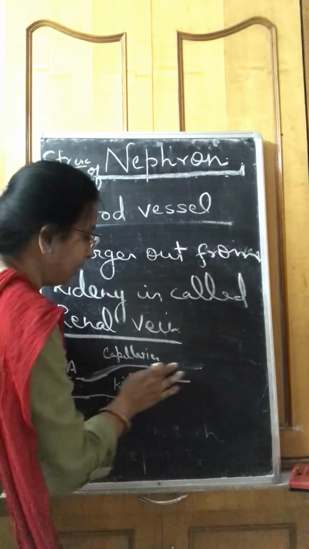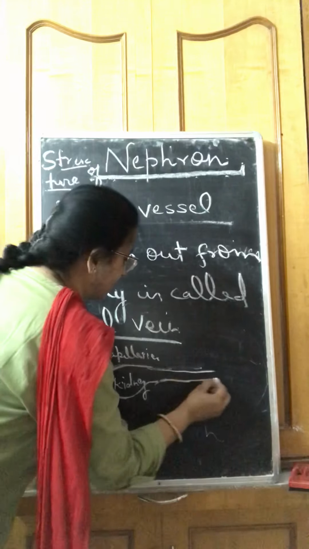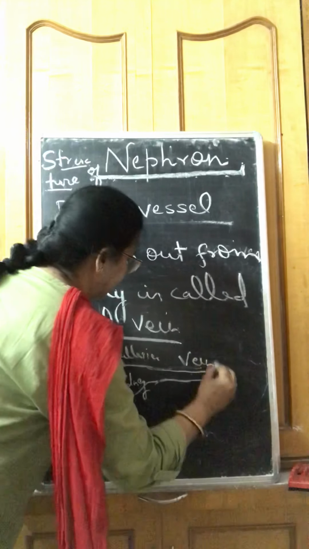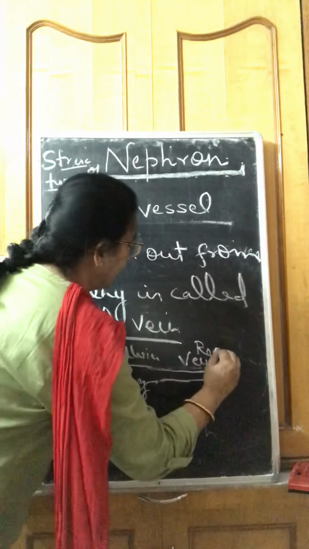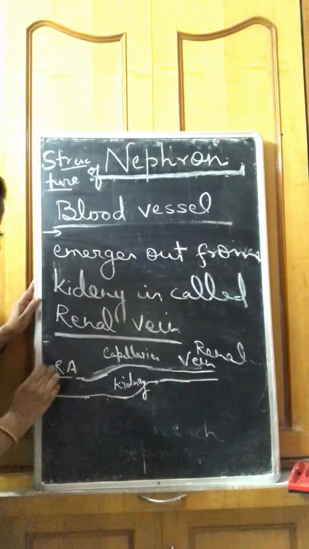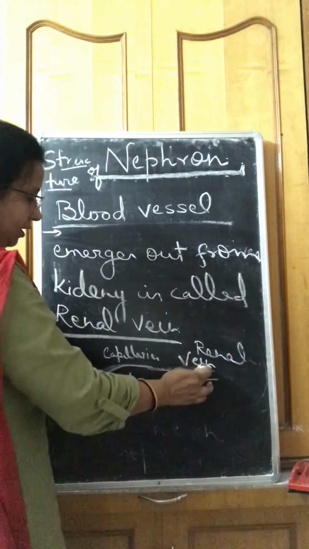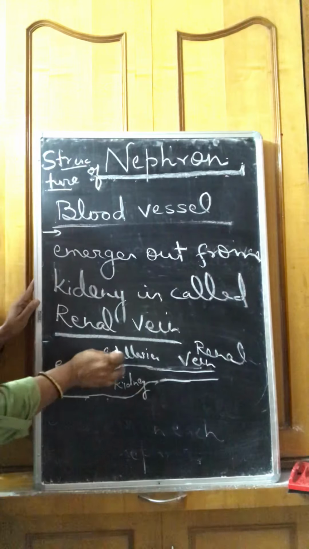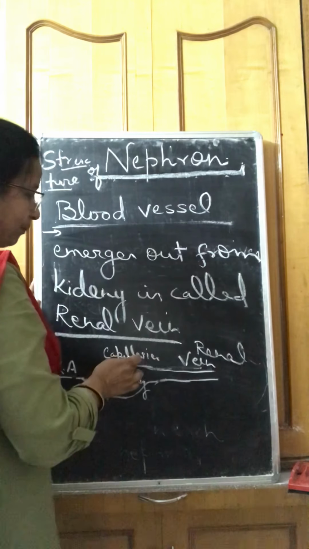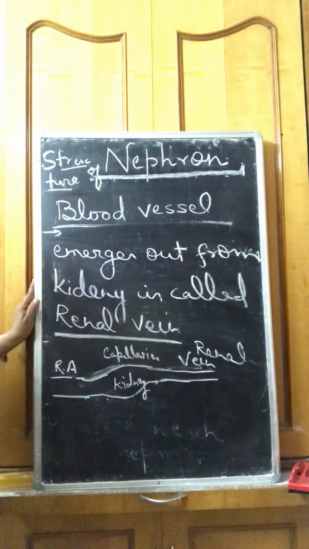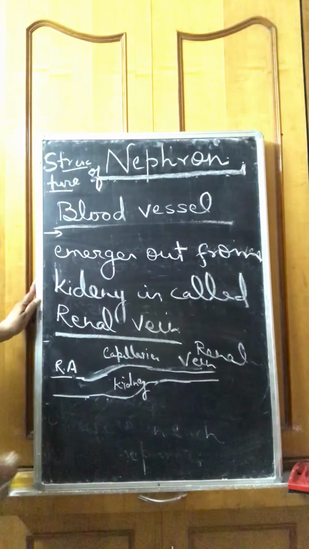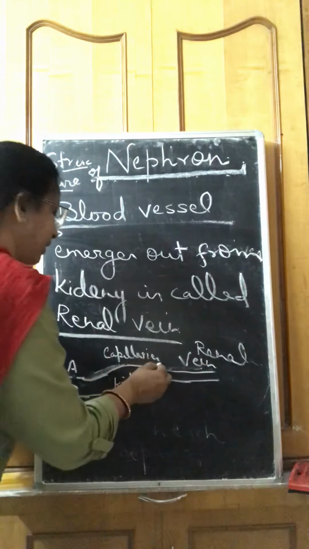After that, when it emerges out, it is called a vein, that means the renal vein. This one is the renal artery, this one is the renal vein, and in the kidney it is converted into capillaries. What are the names of these capillaries?